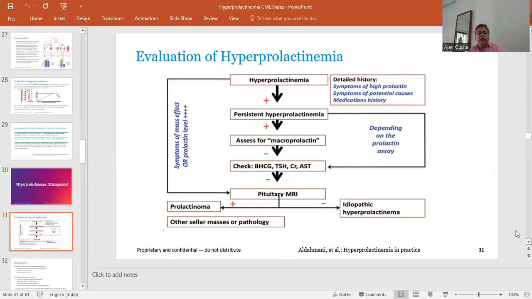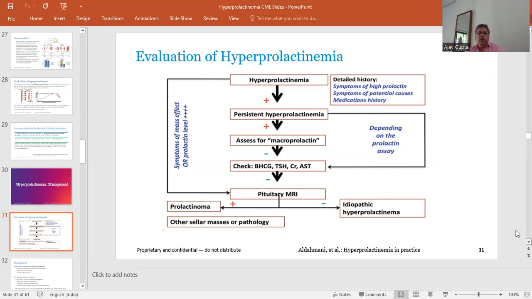If hyperprolactinemia is present, determine whether it is persistent and whether the patient has symptoms of mass effect of a pituitary tumor, and assess the macroprolactin level depending on the prolactin assay. Check the TSH level, serum creatinine, and liver function tests, because patients with cirrhosis also have elevated prolactin, as it is degraded in the liver and kidney.